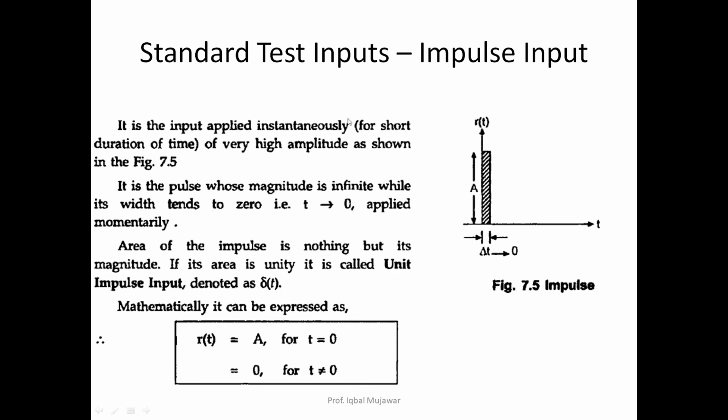And the last standard test input is the impulse input. It is an input applied instantaneously for a very short amount of time with very high amplitude, as shown in figure 7.5. It is a pulse whose magnitude is infinite while the width tends to 0, that is, t approaches 0. The area of the impulse is nothing but its magnitude. If the area is unity, it is called a unit impulse input. We can write that when t is 0 the magnitude is A, but when t is non-zero the input is 0. These are the four standard inputs.